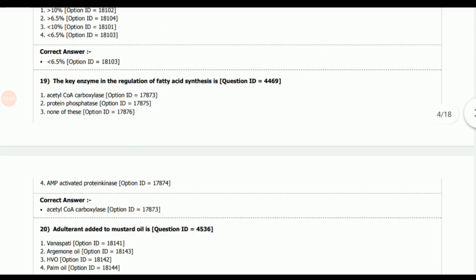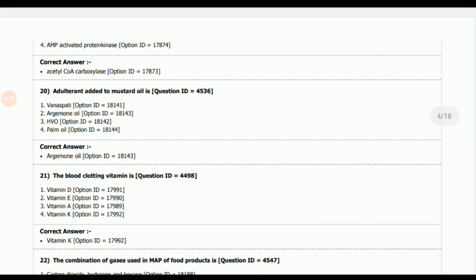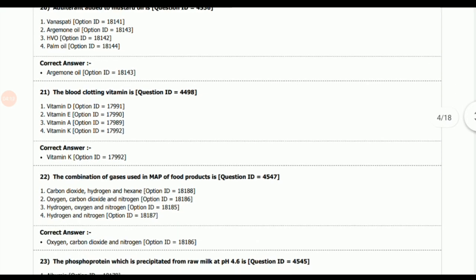Next question, the key enzyme in the regulation of fatty acid synthesis is? Answer: acetyl-CoA carboxylase. Next question, adulterant added to mustard oil is? Answer is argemone oil, and it has very bad health effects. It can lead to the disease known as dropsy. Next question, the blood clotting vitamin is? Option correct is vitamin K.